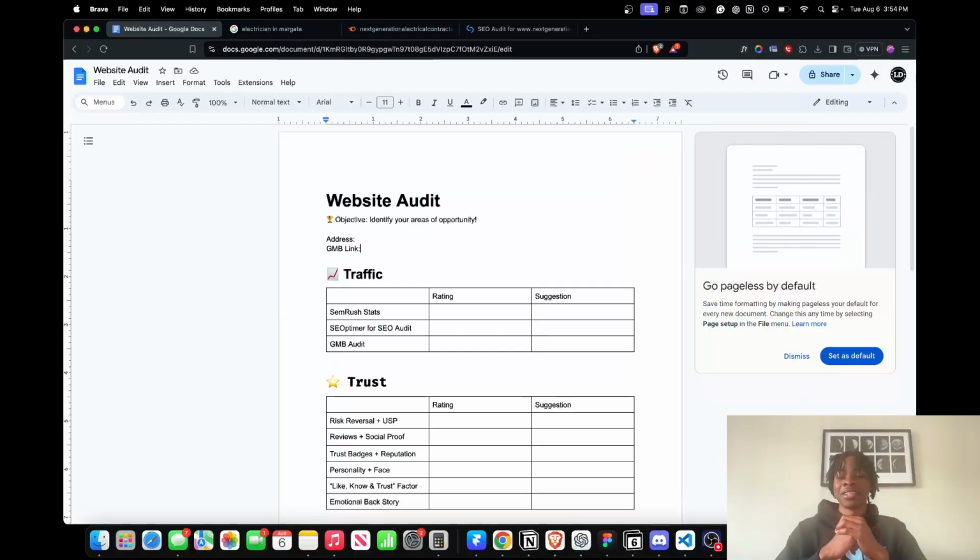I'm back, and we're gonna be auditing an electrician's website that I already picked out. Everything is looking good. And with no further ado, let's hop straight into it and see what they can improve and the things that they're doing great. All right, now this is the little form that we're gonna be using.